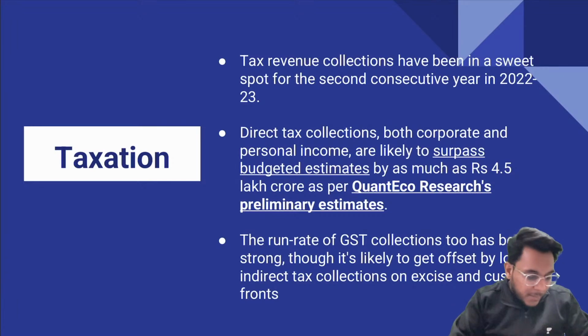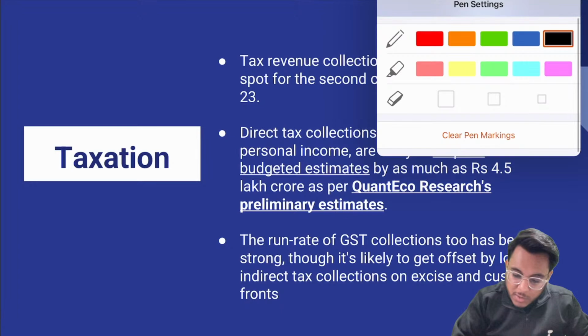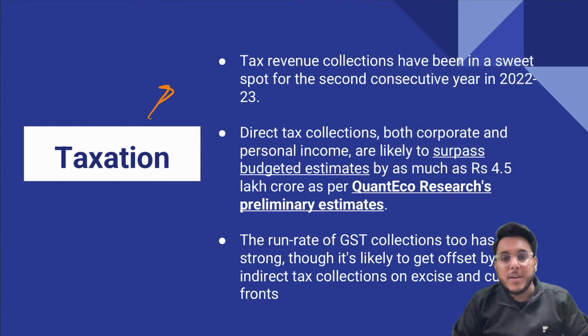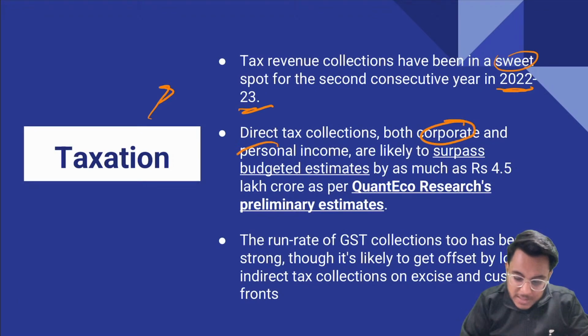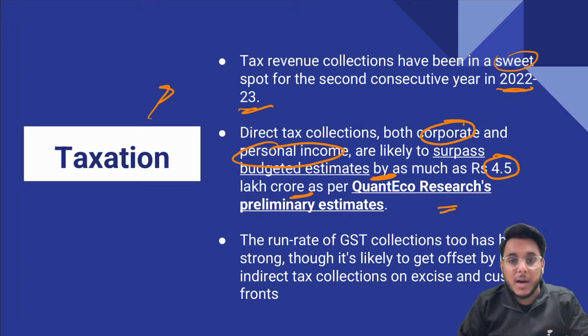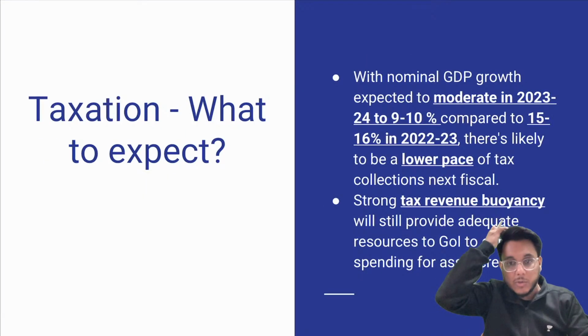Moving on in this direction, the next thing is that we also need to focus on the taxation dimension. When we talk about tax revenue collection, it has been a sweet spot. There have been good tax collections. Direct tax collections, corporate tax collections, and personal income tax collections will surpass the budgetary estimate. They will surpass 4.5 lakh crore rupees as per Quanteco research. This is something good. GST collections are also strong.